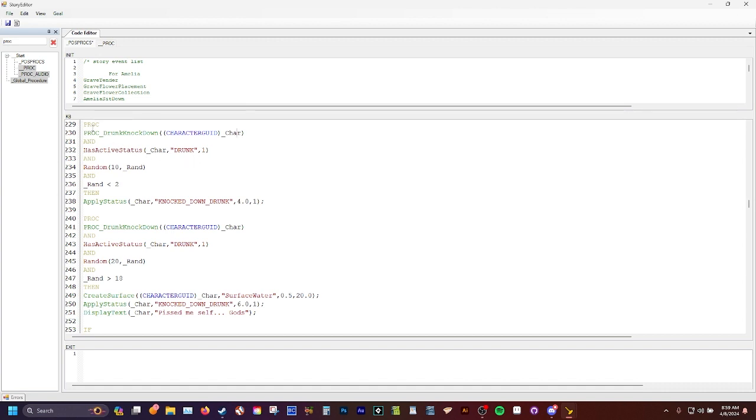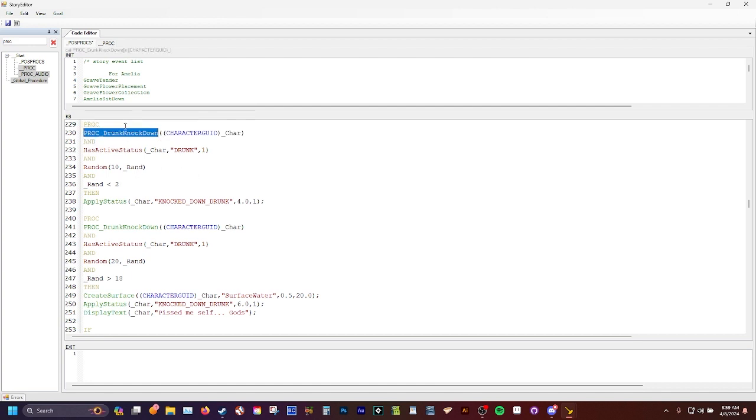So here in this proc, I just named it what I wanted, and then the character. It'll house the character in this proc that I've defined, and then you list off what needs to happen when this proc is called later on.